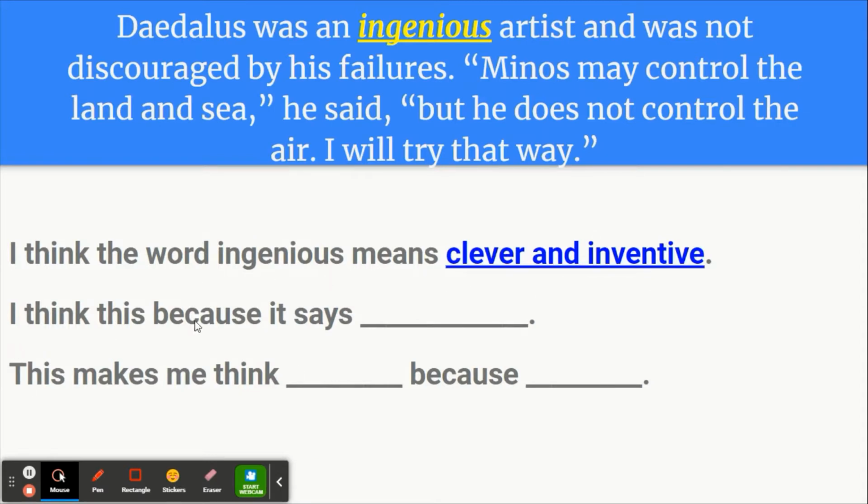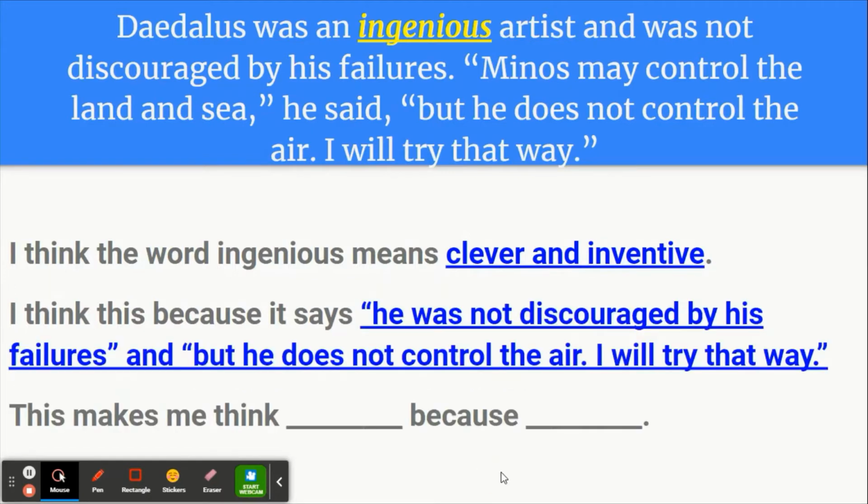Next, I think this because it says, this is where you will put in evidence directly from the text to tell why you think that word means what it does. So the evidence that supports our inference is right from our text. He was not discouraged by his failures, but he does not control the air. I will try that way. So this evidence supports our inference because you have to be clever and inventive to find solutions to your problems.